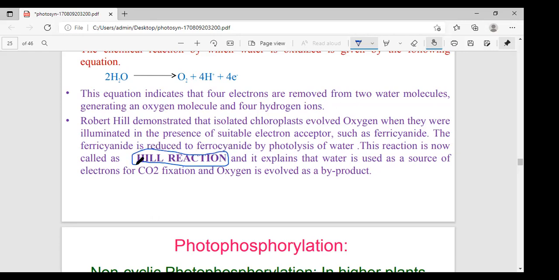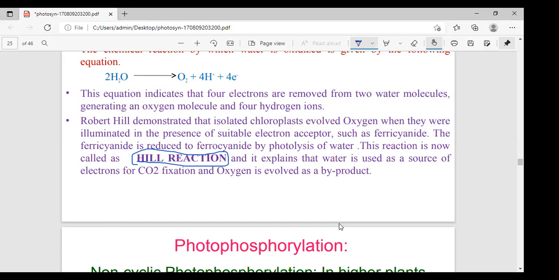You can write it in competitive exams in bit-type questions. That's why each and every point is important. In the description part you can miss some points, no problem, but for competitive exams keep each point in your mind and practice the bits. But what is Hill's reaction?